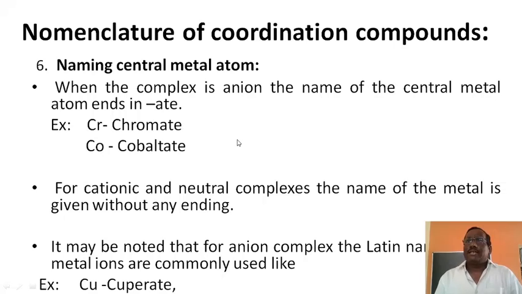If the complex ion is cationic or neutral, the metal is named as it is, with no change. It may be noted that for anionic complexes, some Latin names of the metals are commonly used, like cuprate and aurate.